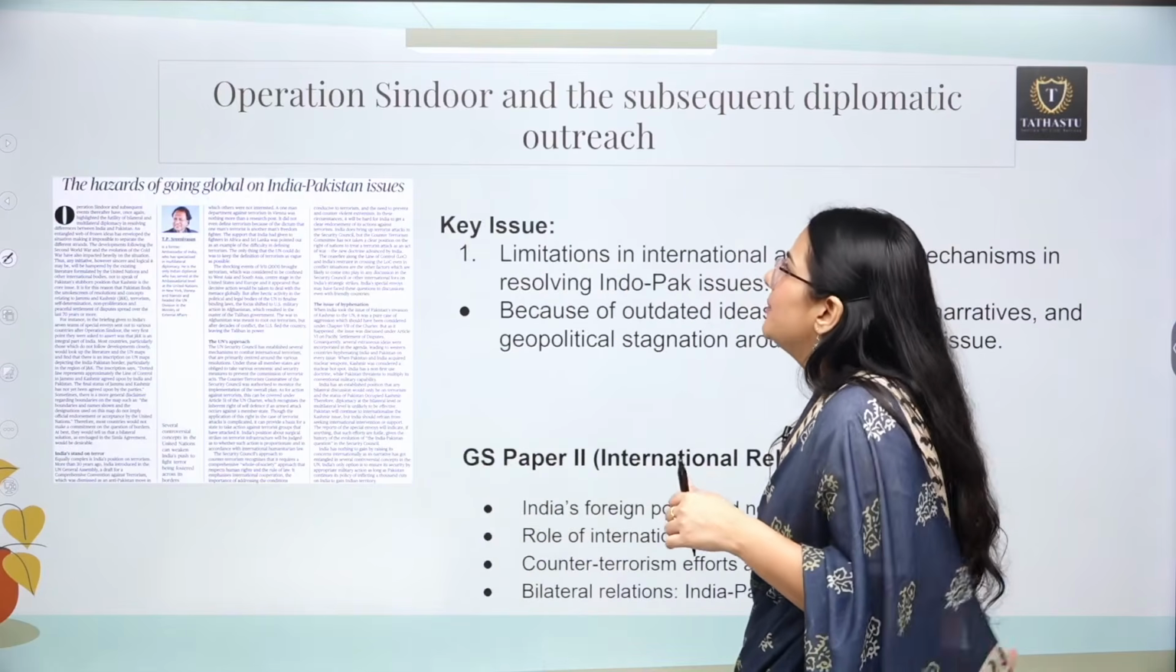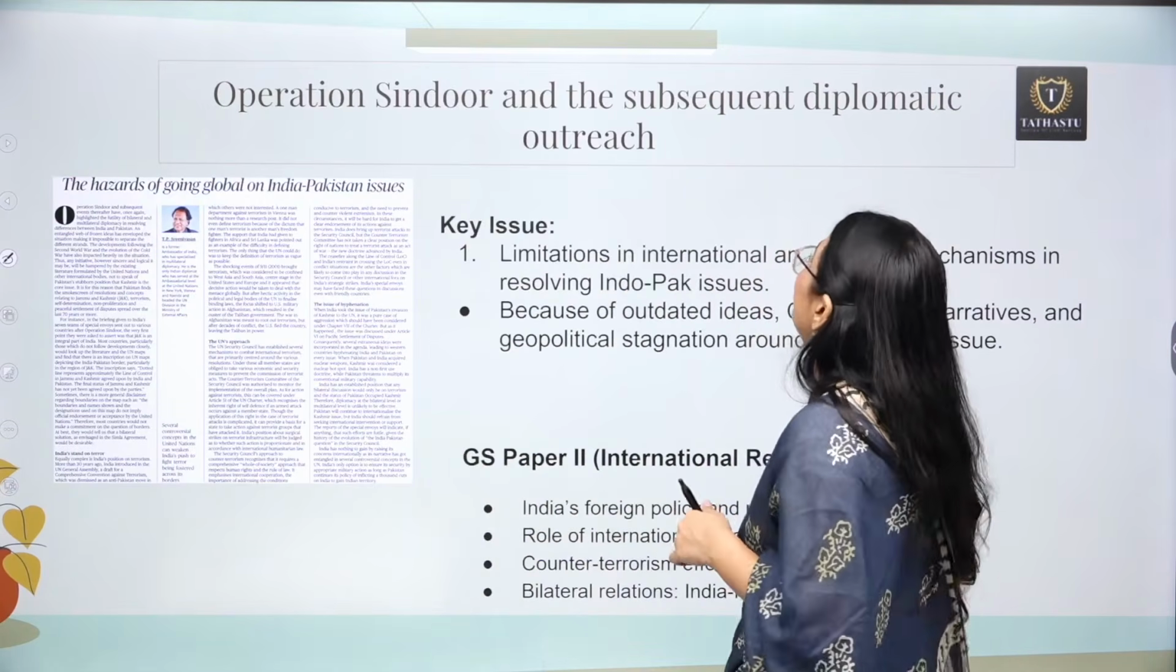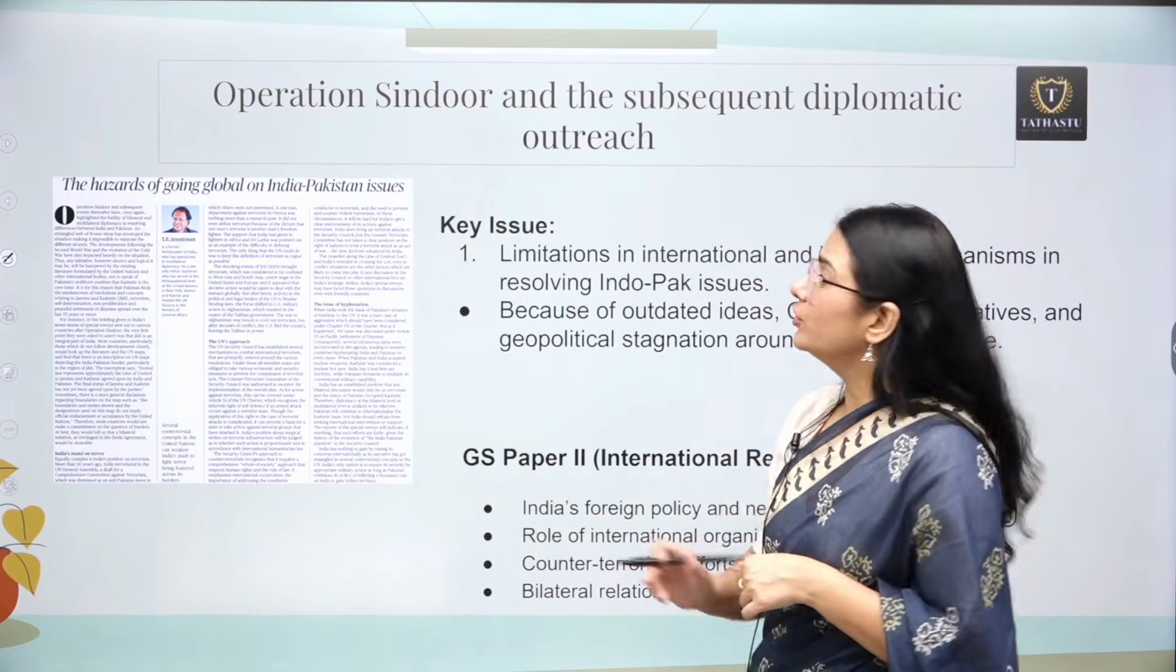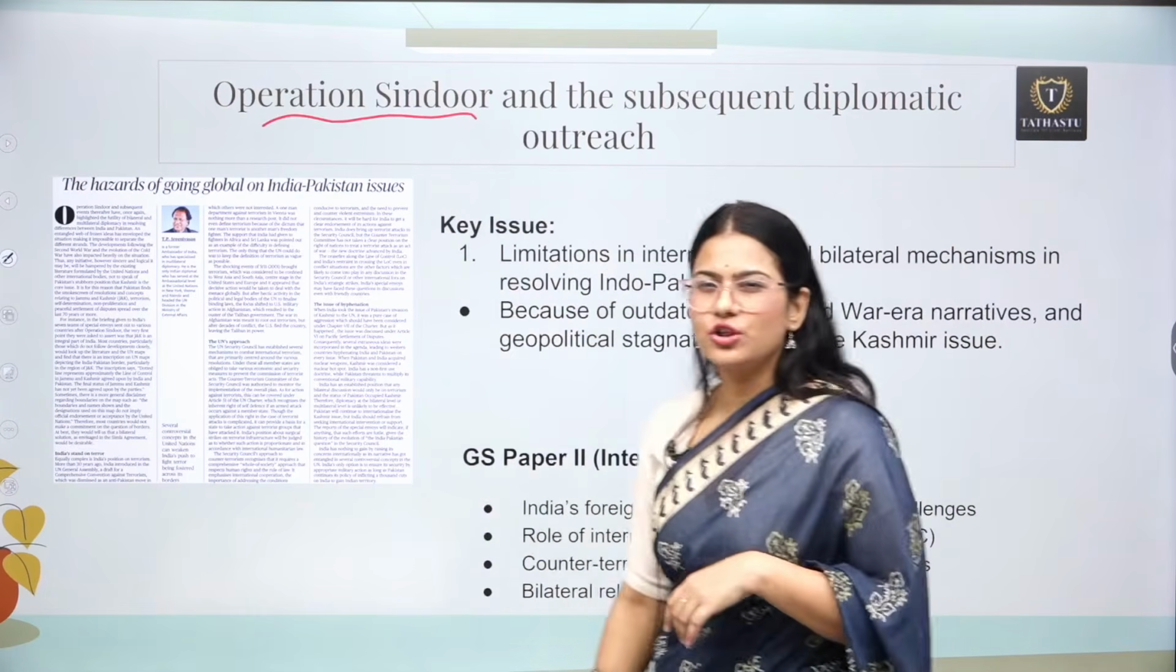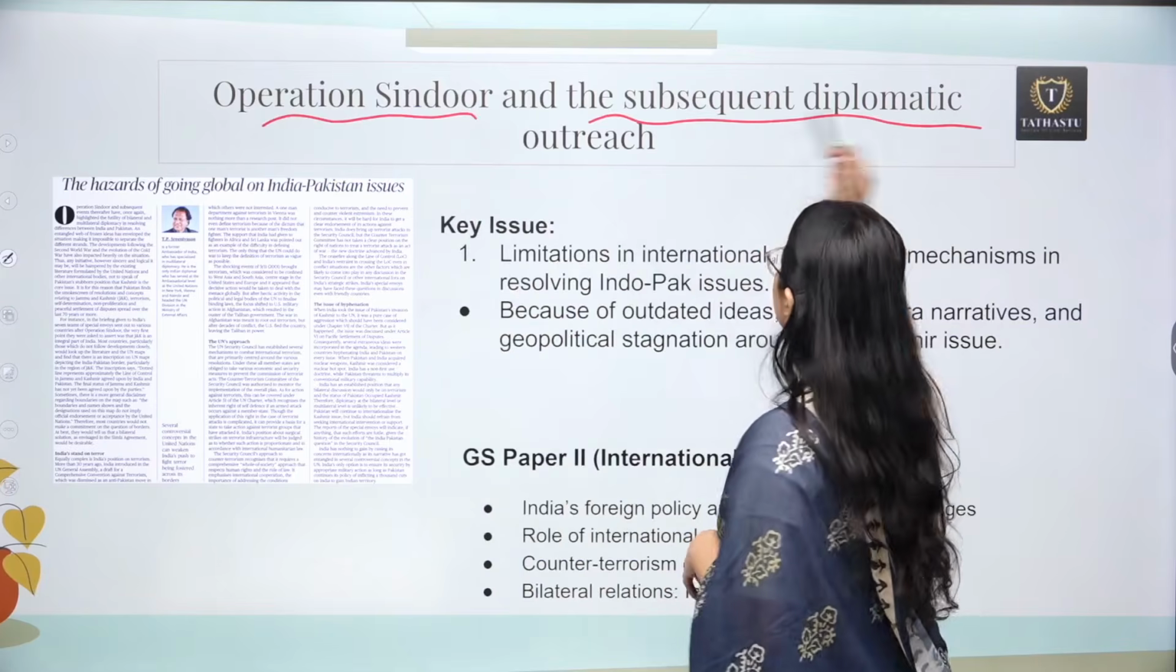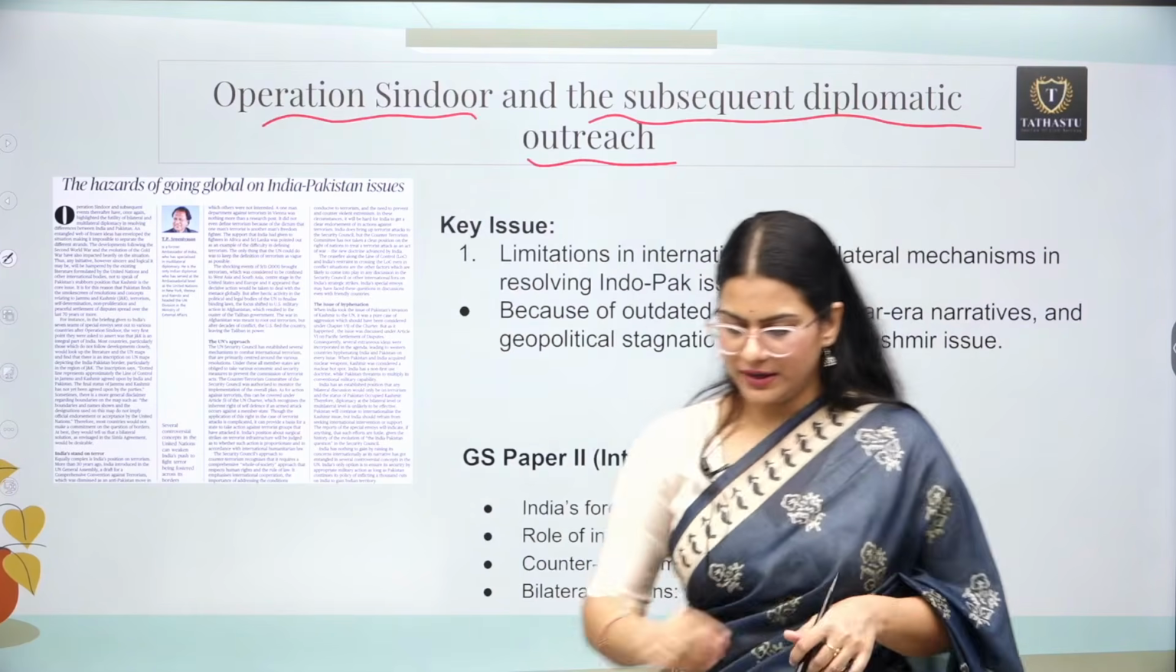The next article is about Operation Sindoor and the subsequent diplomatic outreach. Again, we are not going to discuss much on Operation Sindoor. We are going to focus much on this part.